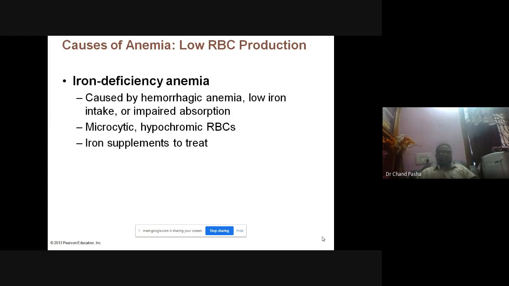Generally the doctors will check this through the color of the capillaries in your eyes. If the capillaries are white or light reddish in color, generally we consider it as iron deficiency or hypochromic RBCs. Iron supplement is required in this case. Iron sulfate is provided.